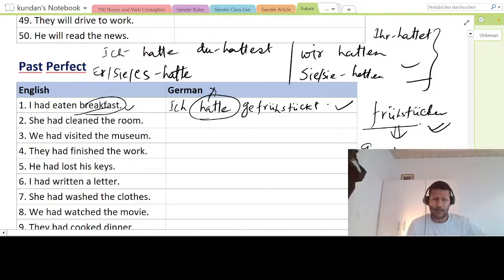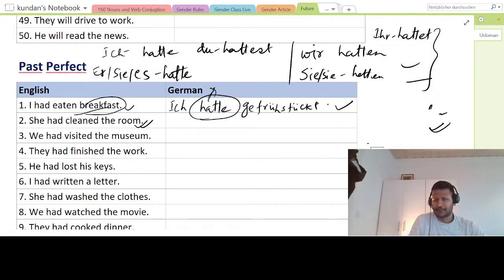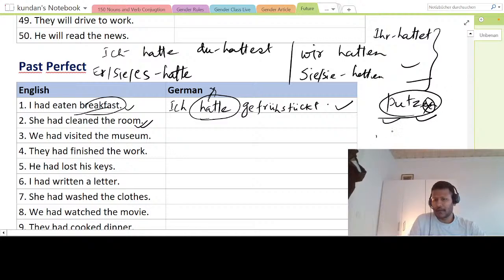So if I say "she had cleaned the room", to clean the room is sauber machen or putzen. Now this is a regular one, so you remove this ending, put ge in the beginning, geputzt, and then te.